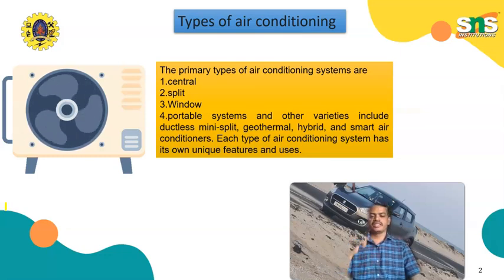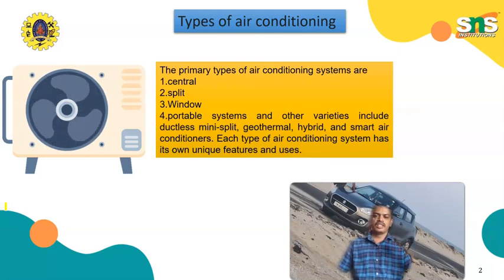Next one is types of air conditioning system. The primary types of air conditioning systems: the first one is central air conditioning systems, split air conditioning system, window air conditioning system, portable air conditioning system. The window type is mostly utilized in many areas, including domestic applications also. The central air conditioning system is ideal for cooling an entire home.